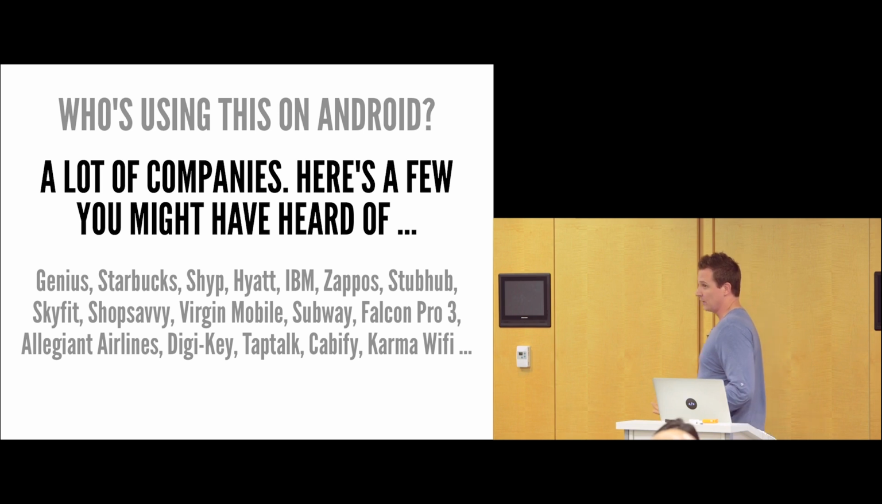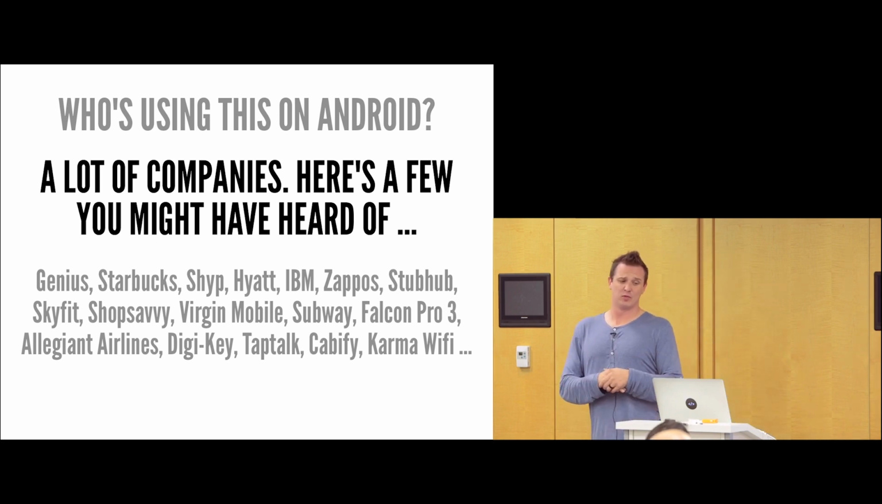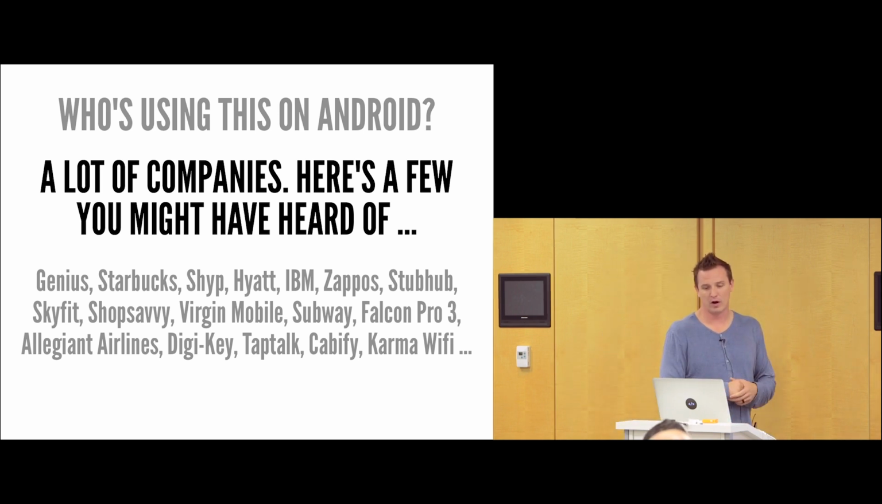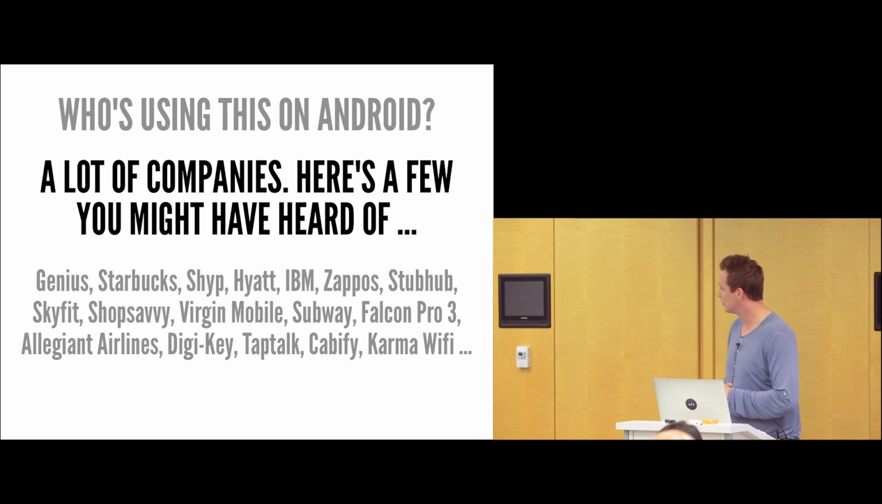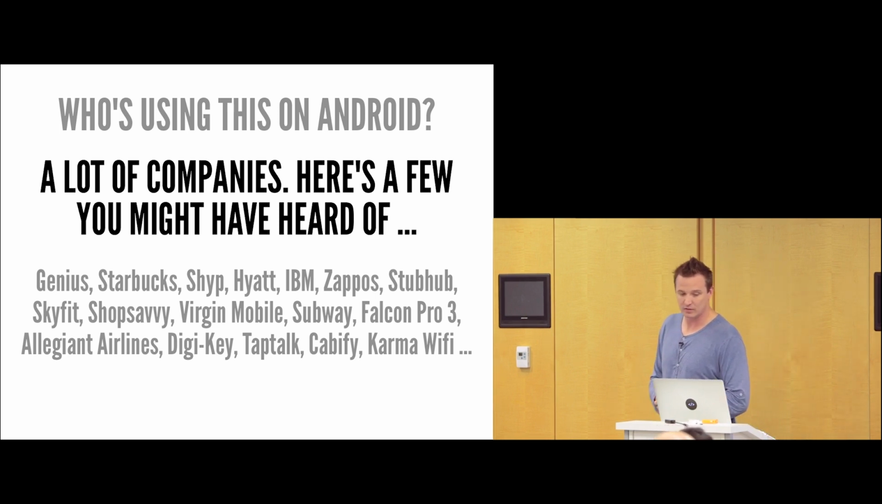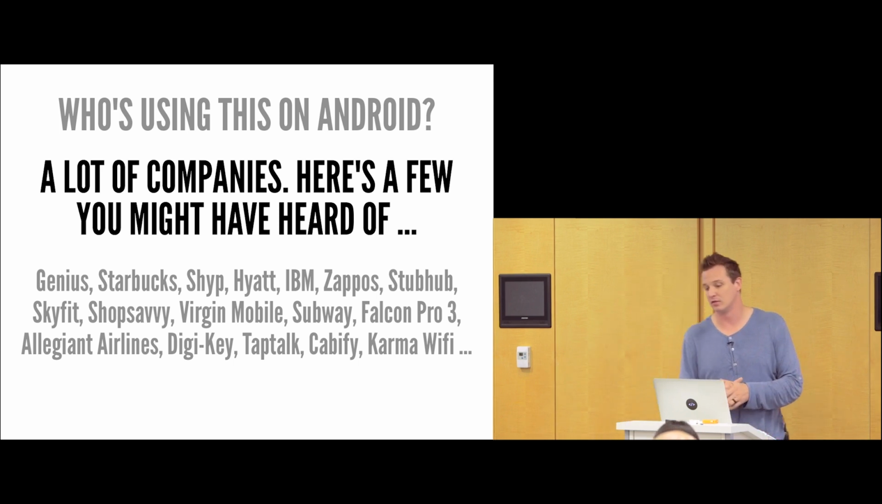So who's using this on Android? This list is actually even a little bit out of date now, but it's still quite relevant for some social proof to see if it's even worth looking into. So we have the folks over at Genius, Starbucks, Shop Savvy, Virgin Mobile, Subway, a whole bunch of different folks out there are using Realm at this time in production. So it has a lot of use out in the world right now. And that's just the Android stuff. For iOS, it's even further.